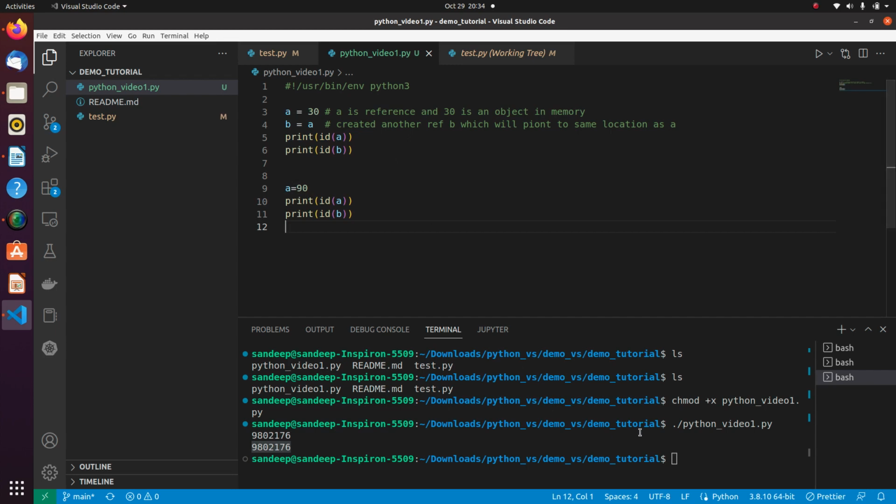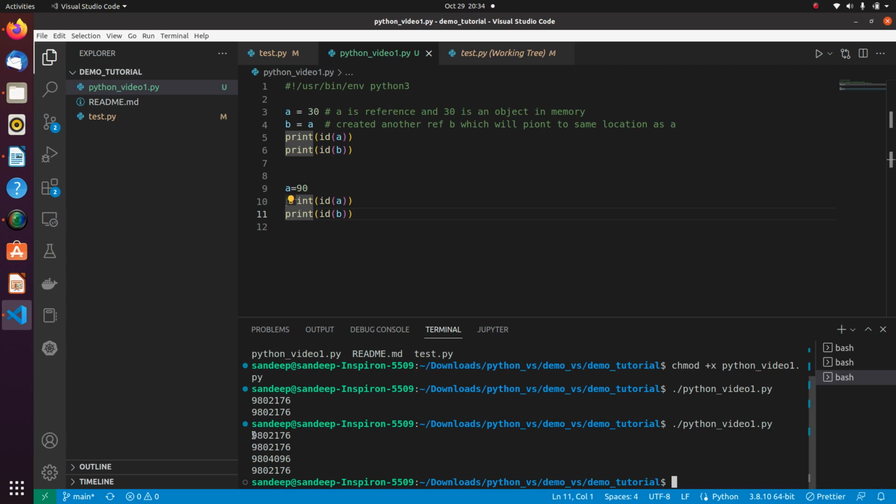So if I run it again, let's see what we get. Now you can see that earlier the id was the same. It means that both the variables b and a were pointing to the same object in memory, but now the ids have changed and b is still pointing to the older object, whereas a has changed the reference and a new object has been created in memory, that is 90, and now a is pointing to that. So here is the id of a and this is the id of b. So this is how we store an integer in memory in Python.